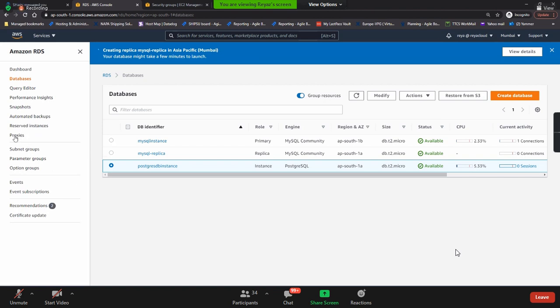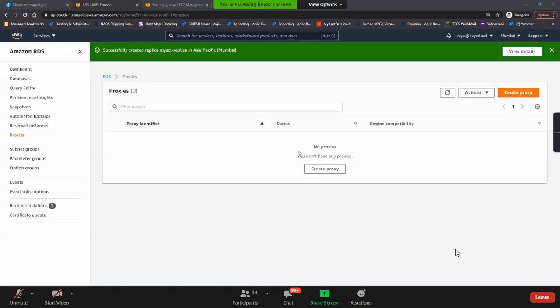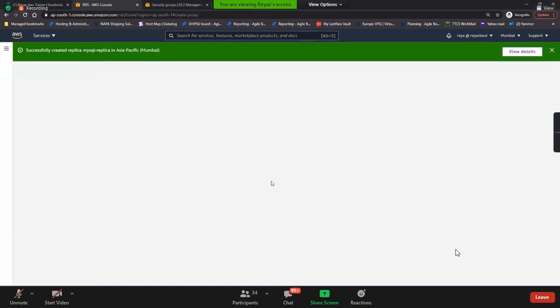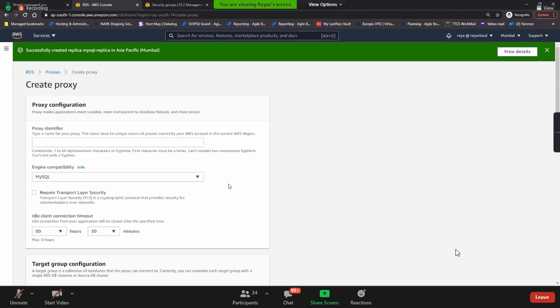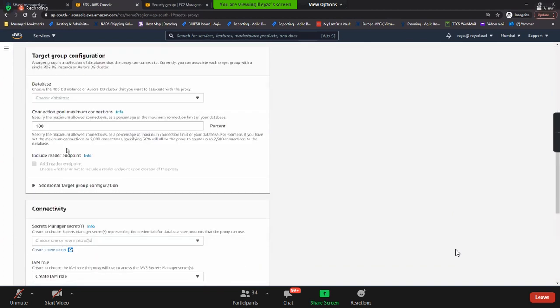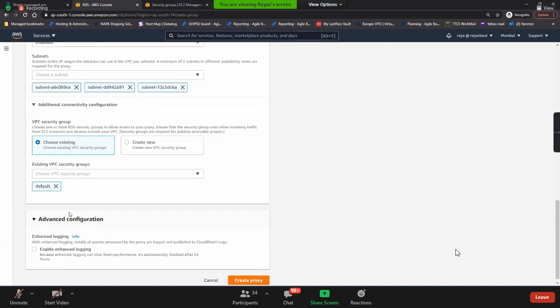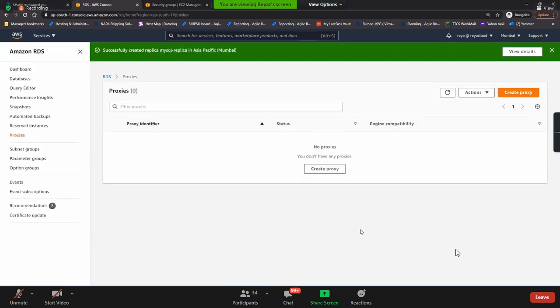Right? And proxies, this has been launched recently. I have also not used it, you can ignore it, but you can create a proxy if you need. Yeah, I have no options here to see what this is. Proxy identifier. Okay, you can set the proxy secret manager. Same concept again.